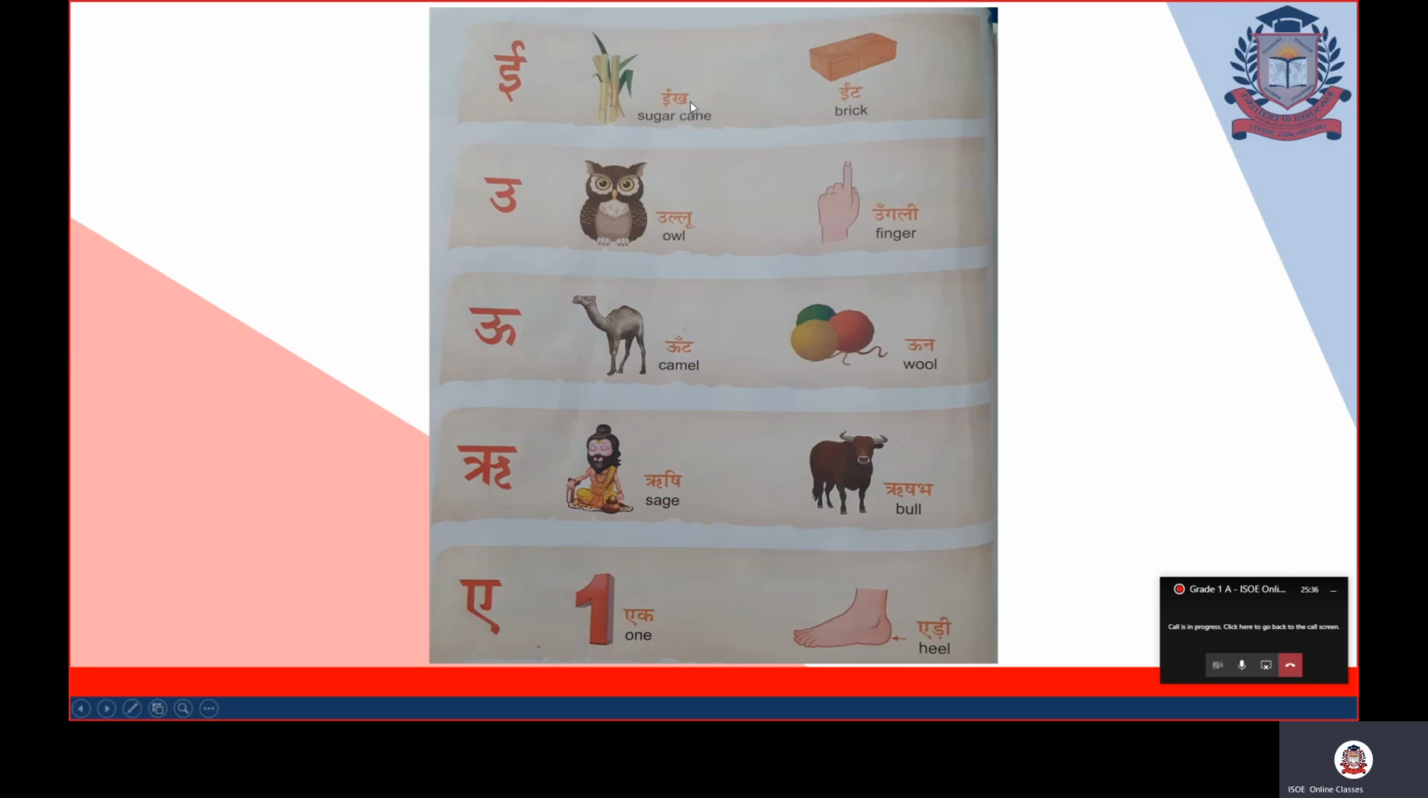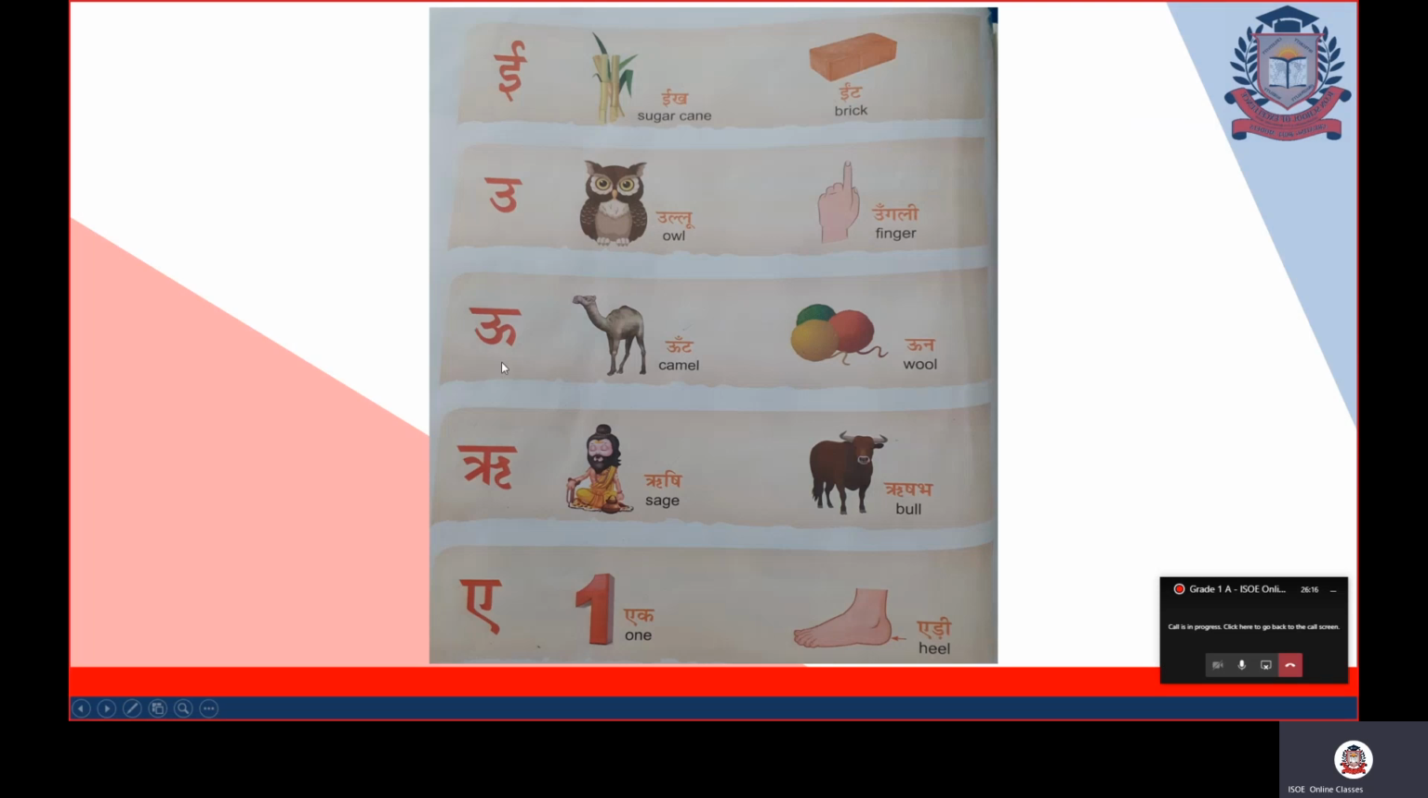Badi E se eek, sugarcane. Badi E se int, brick. Here in the word int also you can see the first letter is badi E. In eek also you can see the first letter is badi E. So this is another way to recognize that we are taking the examples of badi E. After badi E comes U varan. U se ullu, owl. U se ungli, finger. So U comes in ullu and U comes in ungli also.